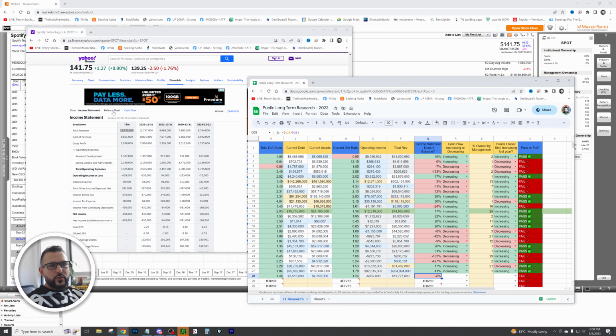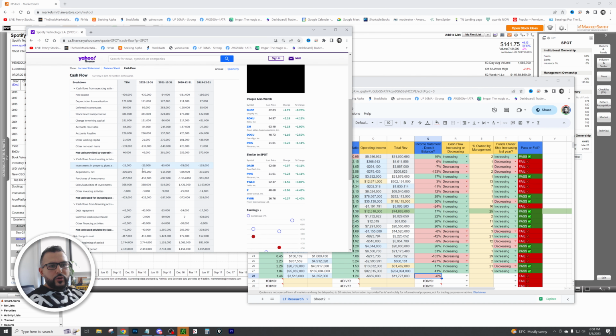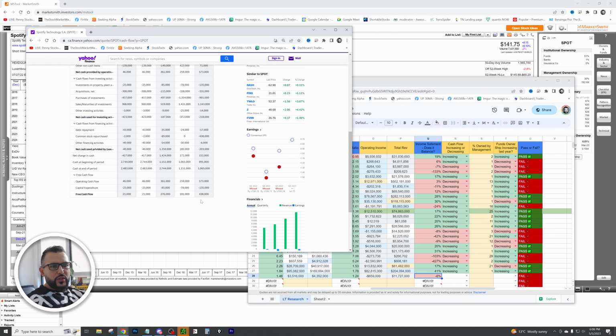We got to see the cash flow. So we're going to go to cash flow, and we're going to come down to the bottom here. Is the cash flow increasing or decreasing?